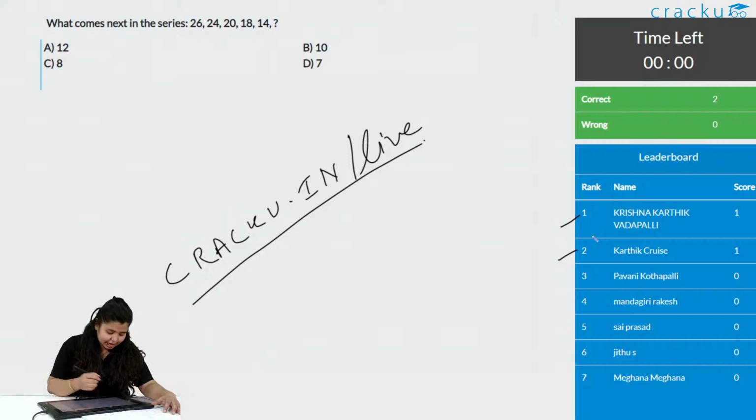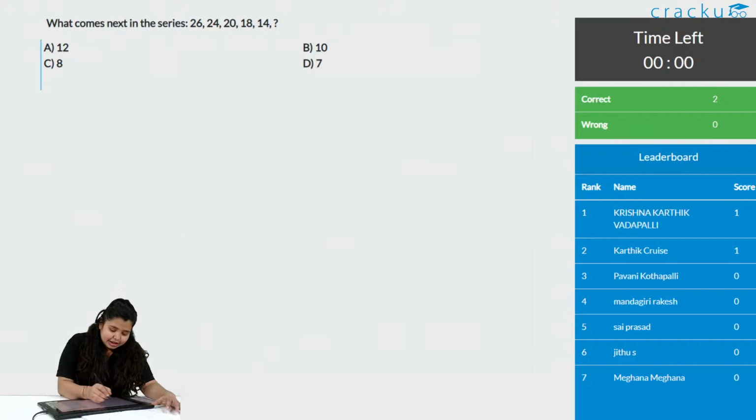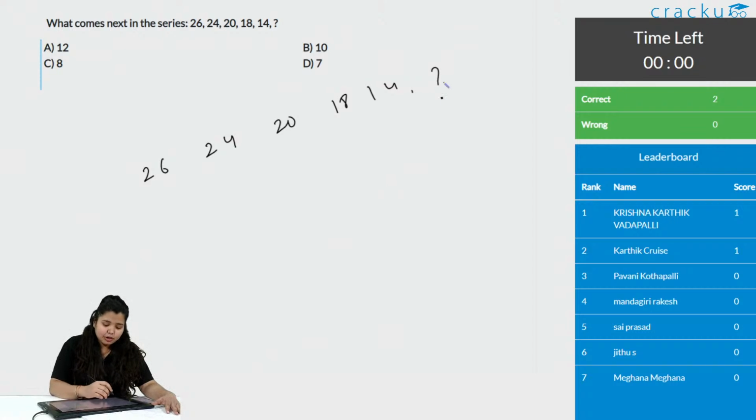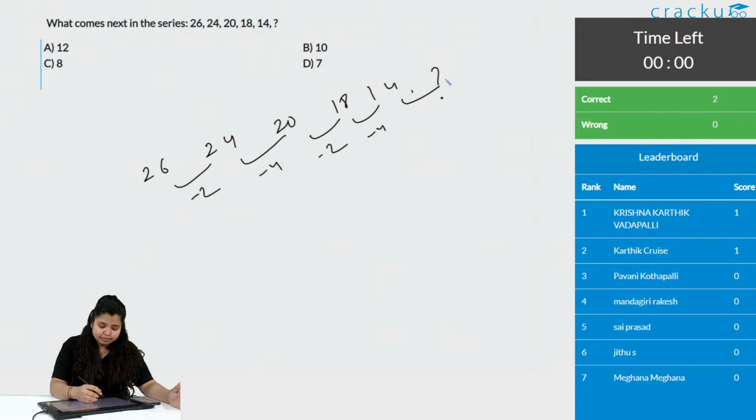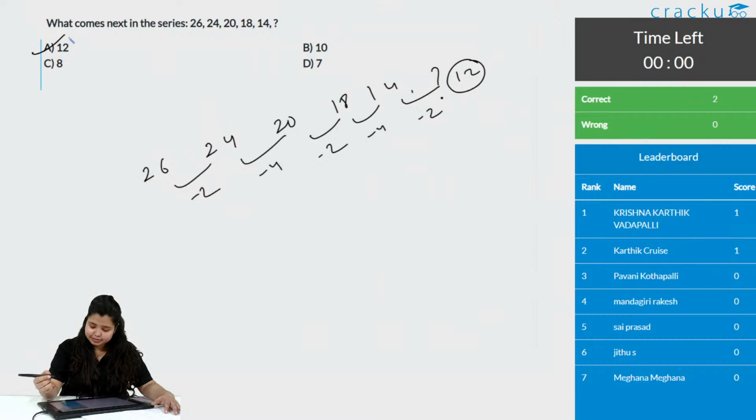Okay, let's see what is the correct answer. I am clearing this. Really easy. A series is given. The numbers are 26, 24, 20, 18, 14 and a question mark, a missing number series. What you need to do is just see the difference. So, it is -2, -4, -2, -4. So, this should obviously be -2. So, when you do -2, what you get? 12. Option A is the correct answer, and 2 people got this correct. Let's go to the next question. Okay, a lot of people got this correct. Chalo, let's go to the next question.